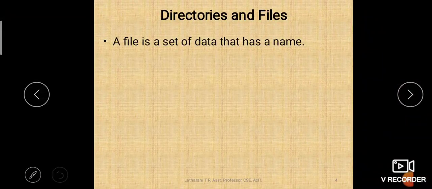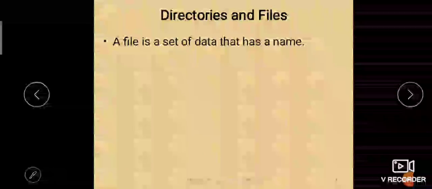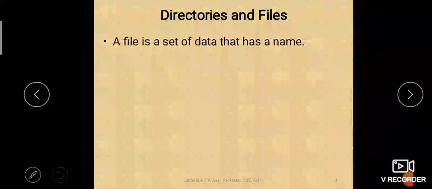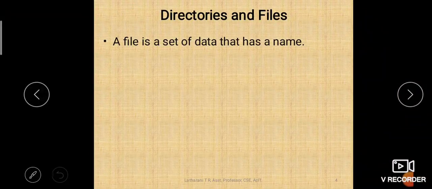So a file is a set of data that has some name, right? Anything you would like to store, any program you would like to store, or if you would like to write a leave letter, you write the letter and store it. A list of students with their marks or fees paid status, anything you would like to store, you store in the form of a file. A file is nothing but a set of data, and it has some name, right?